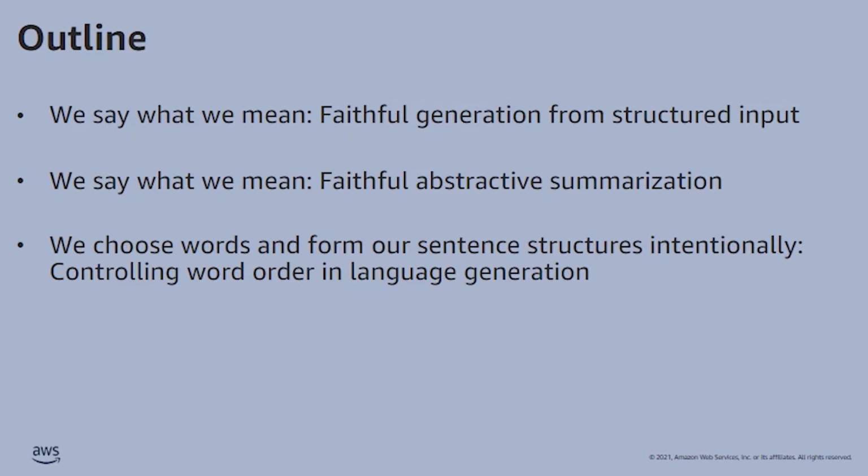So first, I'll talk about faithful generation from structured input, allowing a language generation system to convey accurately what was intended as input. I'll then turn to abstractive summarization and talk about methods to develop a faithful system. And I'll close by discussing how we can develop a system to control word order in language generation.